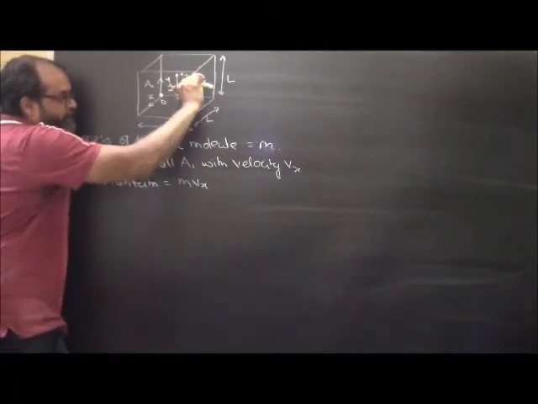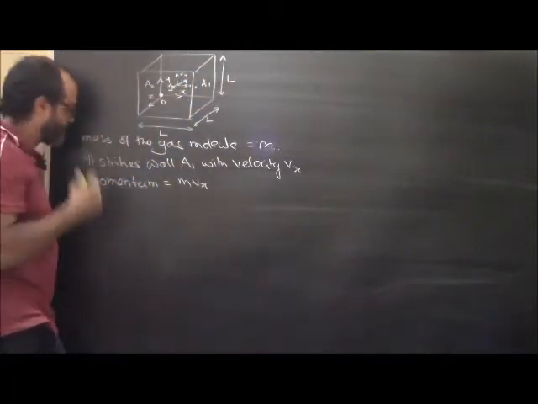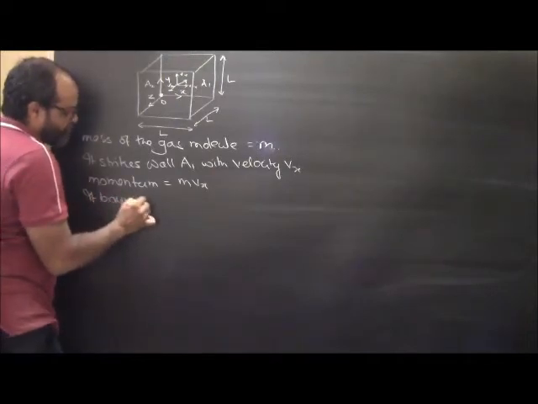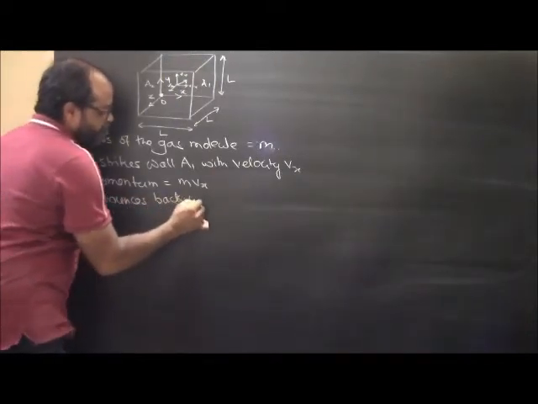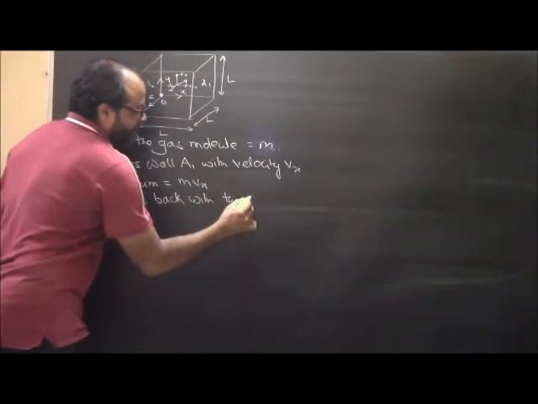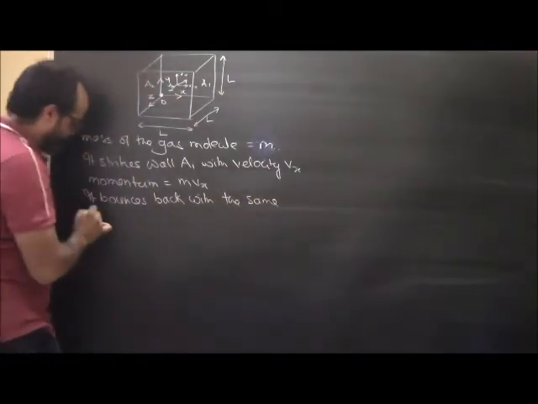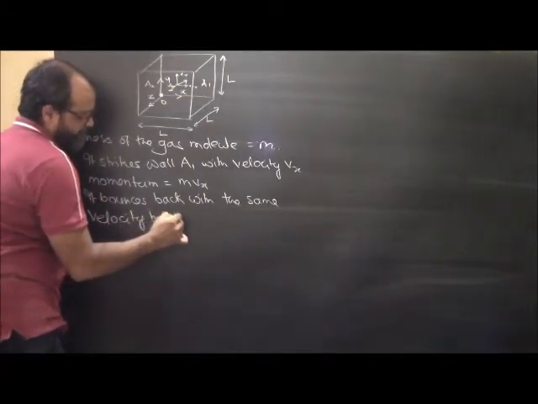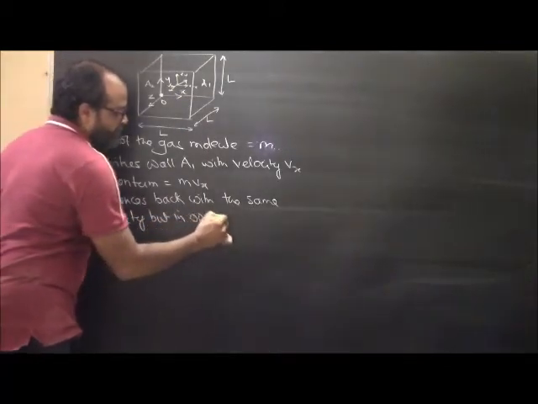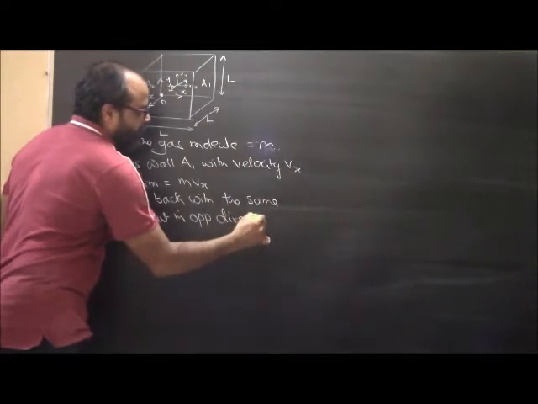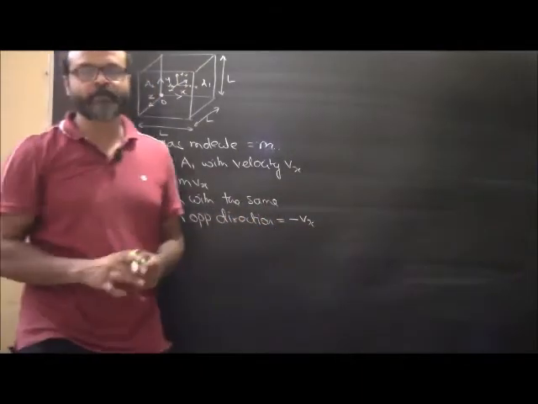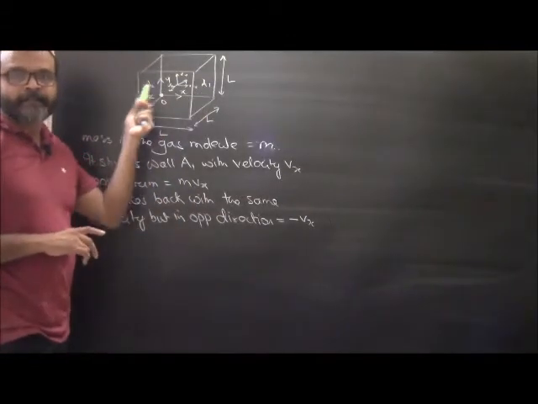Okay, now this strikes and then again it will reverse back. Okay, so it bounces back with the same velocity in opposite direction, which means its velocity now is going to be minus vx. Is this understood? Okay, so it bounces back but with the same velocity.